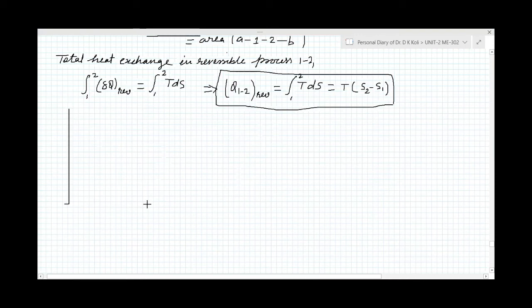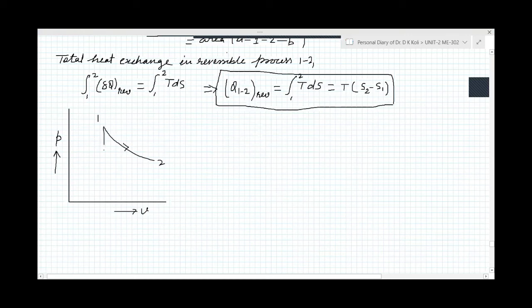So for work transfer, suppose this is pressure P and this is volume V, and for any process 1 to 2, we can get the area under this curve, and this area is called the work done on the PV diagram.